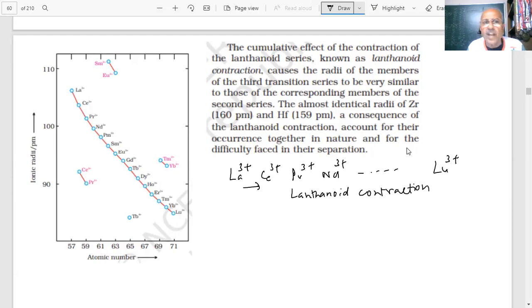So what has happened here? Lanthanide contraction has happened, the decrease in size. This is 4+. Some ions also show the 4+ oxidation state. You can see there is a decrease in the size, students, a contraction in the size.